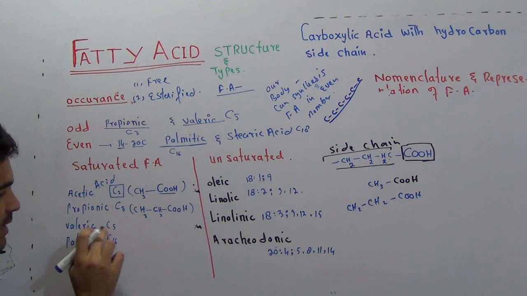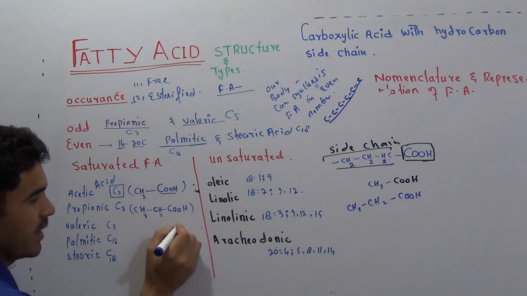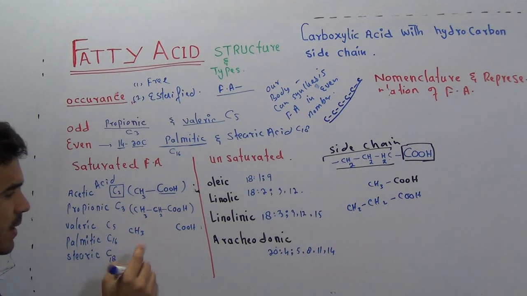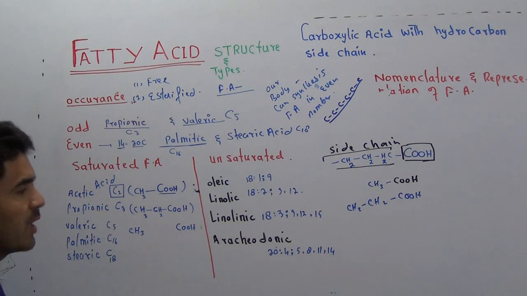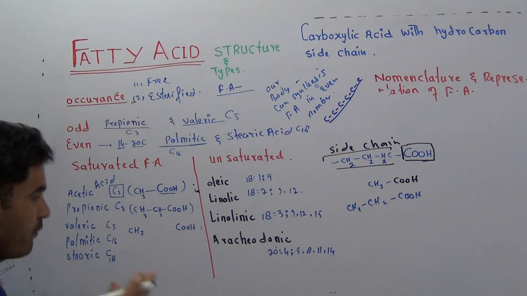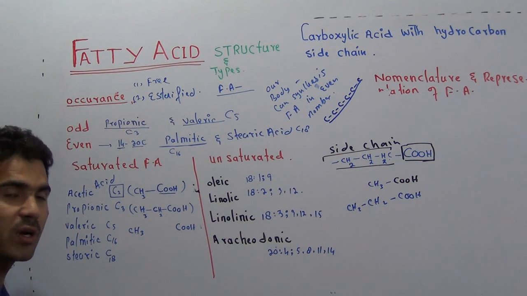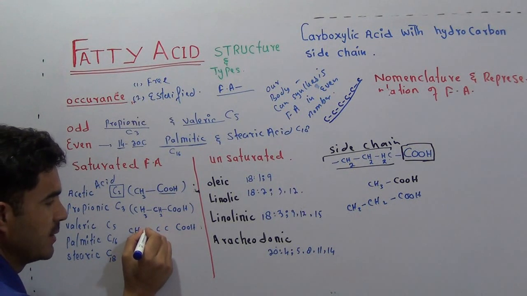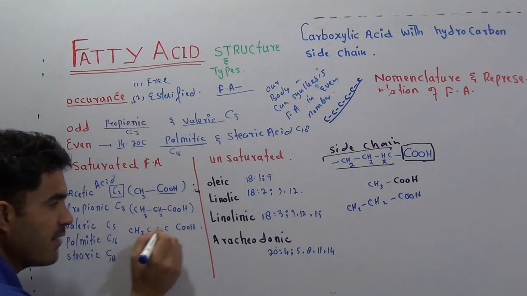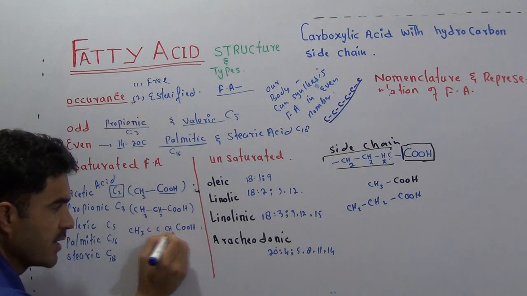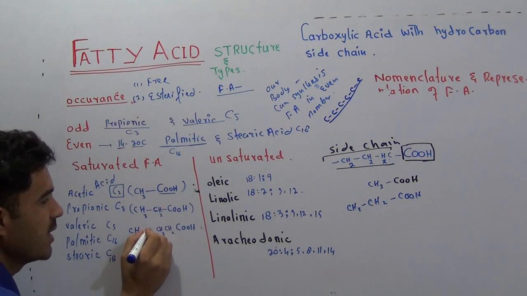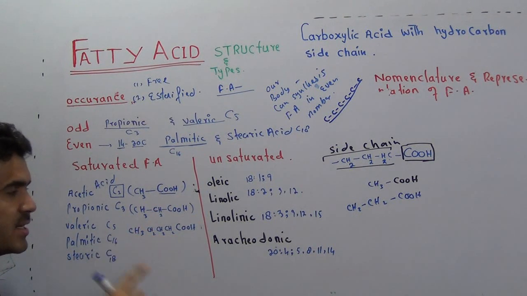C5 is valeric acid. How do we write it? If I write 1 COOH here and 1 CH3 here, now in between these two you will write how many more carbon? Definitely 3 more carbon. So 1 carbon, 2 carbon and 3 carbon more. With every carbon you write CH2. I'm going to write it in a little bit smaller font size, don't worry. 3 CH2 are there.